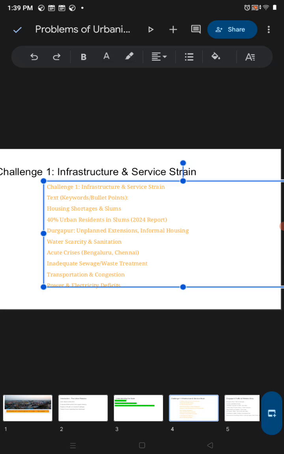The next challenge is water scarcity and sanitation. Water, as we know, is a very scarce and limited resource, and groundwater is depleting day by day. There is a little amount of water, more people, and requirement of water in various sectors and for various purposes, such as households, industries, agriculture, and sanitation. So it causes a scarcity of water as well.